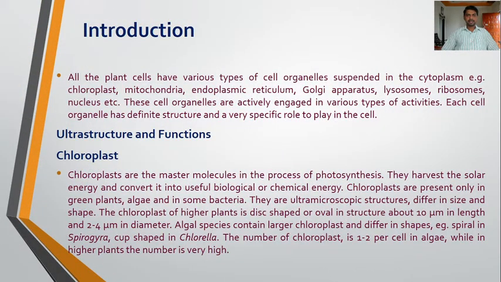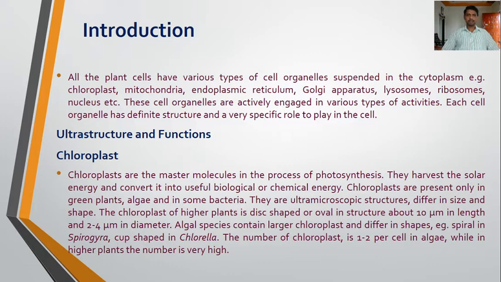All the plant cells have various types of cell organelles suspended in the cytoplasm. For example, chloroplast, mitochondria, endoplasmic reticulum, Golgi apparatus, lysosomes, ribosomes, nucleus, etc. These cell organelles are actively engaged in various types of activities. To perform various cellular functions or biochemical activities in the cells, these cell organelles play an important role.